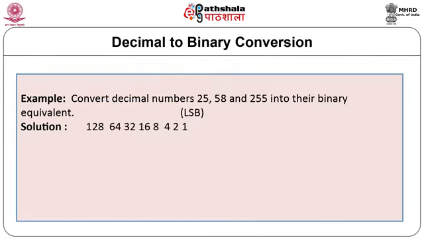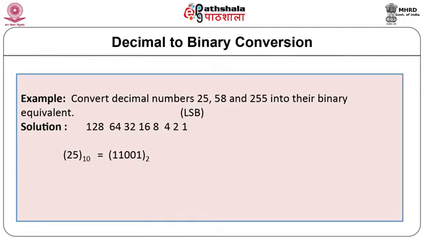Let us convert decimal numbers 25, 58 and 255 to binary. Let us first write the weights in binary for 8 bits starting from the LSB. We can write the weights as 1, 2, 4, 8, 16, 32, 64 and 128.